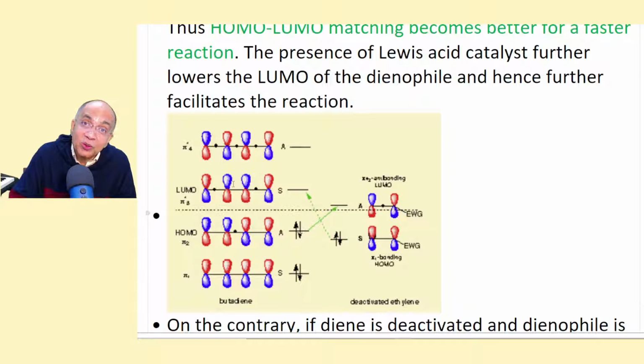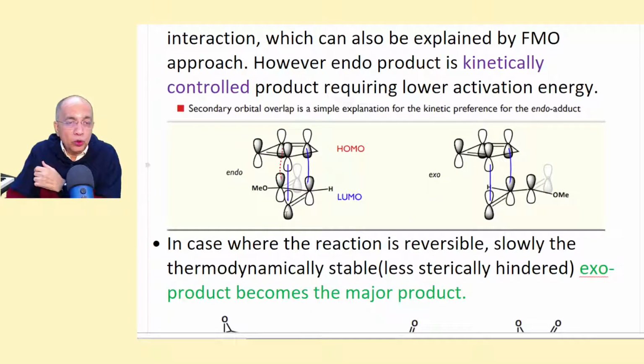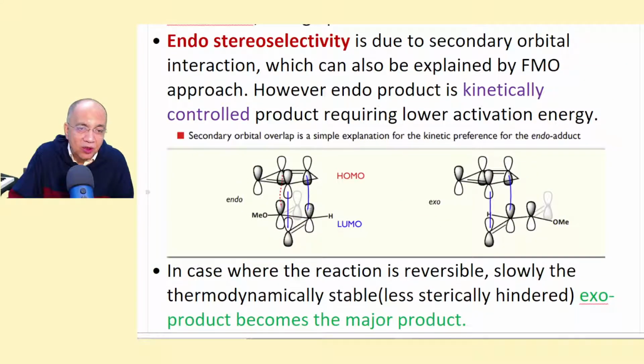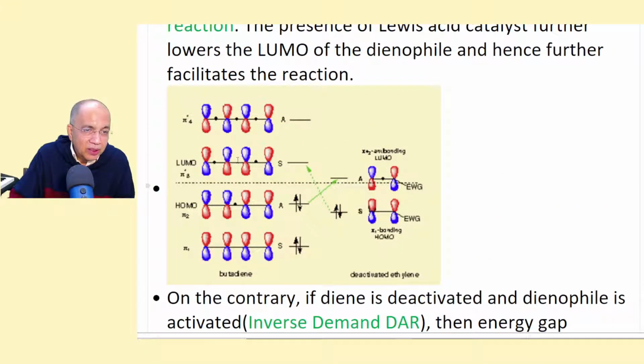But looking at the phase properties of the lobes, they are the same. This is the LUMO, because this is no longer a simple alkene, this is a conjugated one. 4 pi electrons conjugate, and hence this is the one. And 2 nodes means there will be identical signs on the terminal lobes.